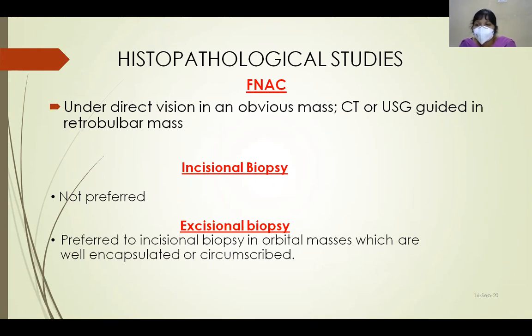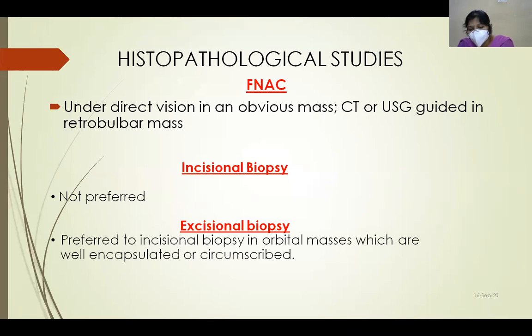Coming to investigations, we have radiological, that is invasive and non-invasive. In non-invasive, we have CT, MRI, ultrasonography, and X-rays. In invasive, we have orbital venography and carotid angiography, which are not generally preferred. Histopathological studies include FNAC, incisional biopsy, and excisional biopsy. So that completes proptosis.